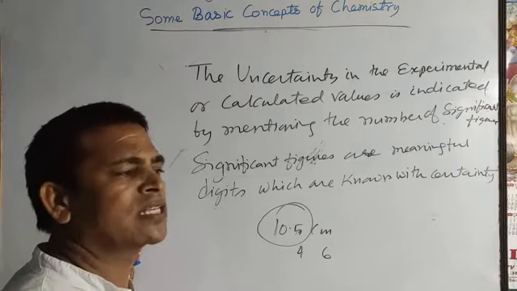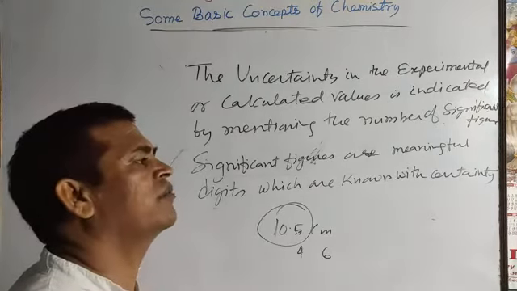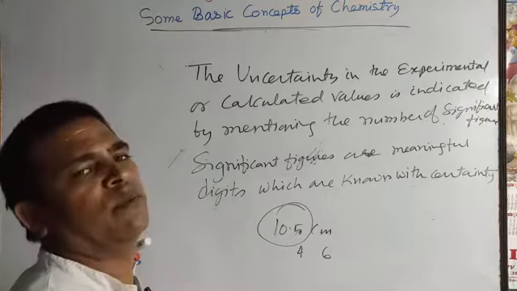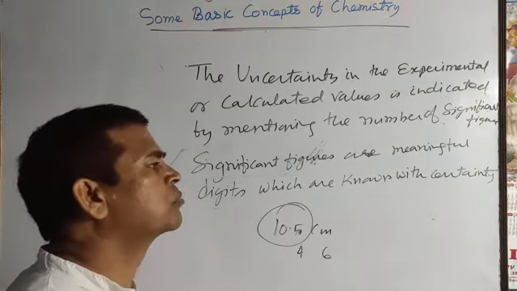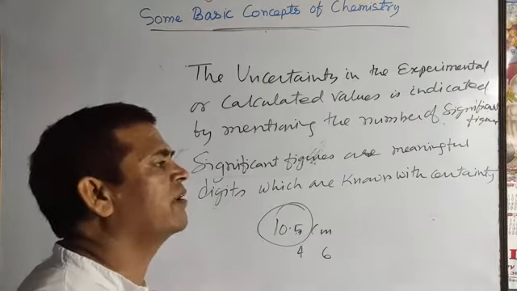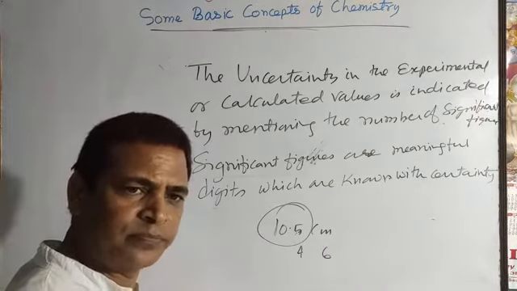Followed? So there are certain rules to find the significant figures of a given measurement. You have to know the rules to find the significant figures of any measurement.